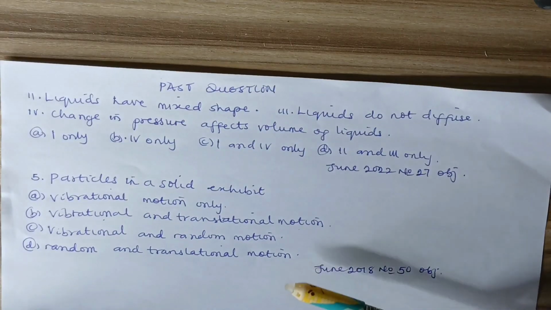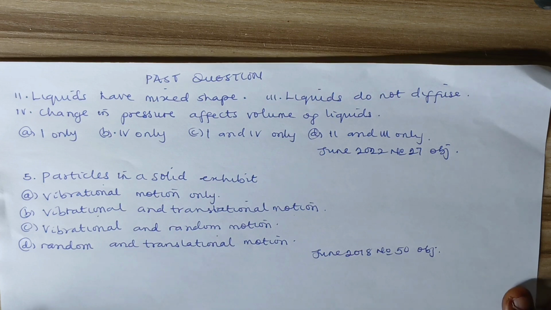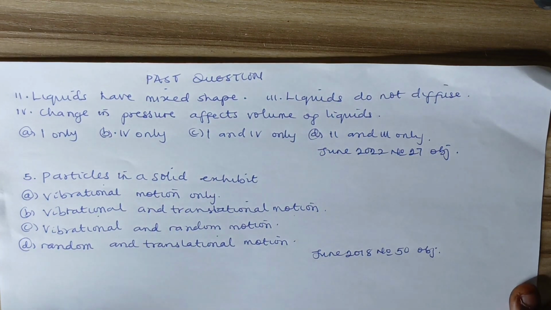So the best answer here is option A, which is liquids maintain their volume at constant temperature. As in, if the temperature is constant, it's not changing, then the volume of the liquid is the same. It does not evaporate. But when there is a change in temperature, evaporation occurs, that is after the liquid has reached its boiling point.